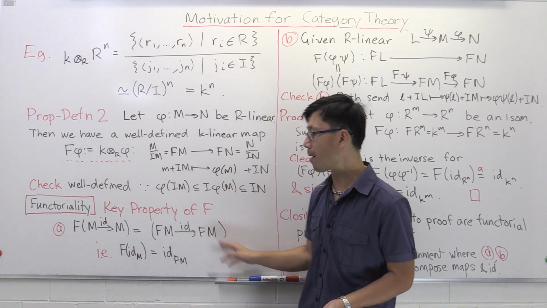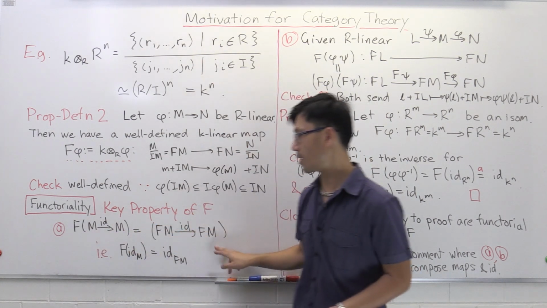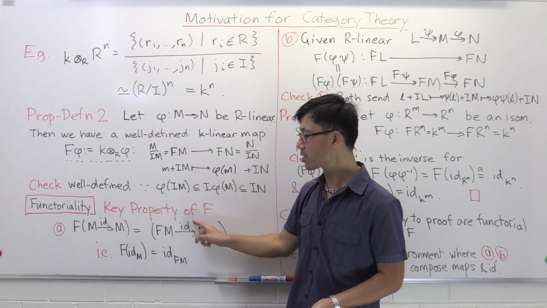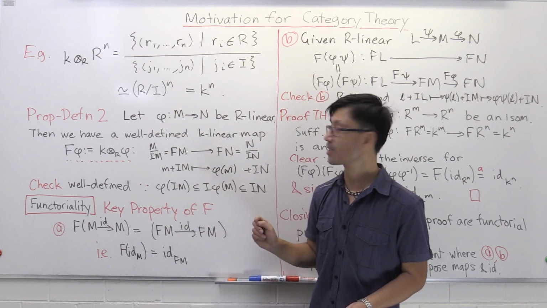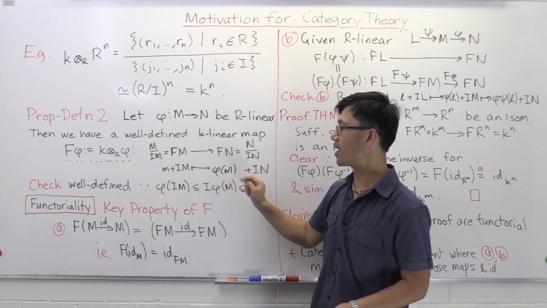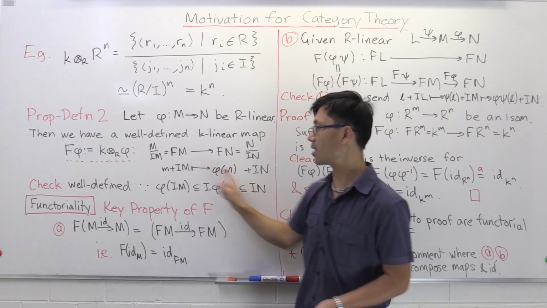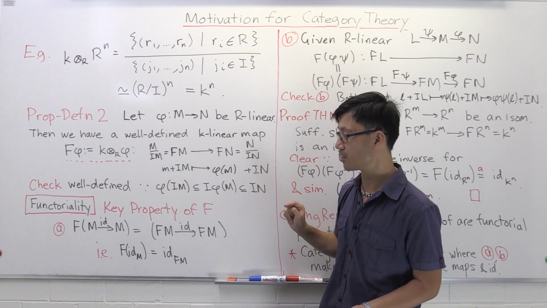And what's the k linear map? It has to go from Fm to Fm, f of this m to f of this m here, like that. Okay, and of course the natural thing that you'd hope for is that this is just the identity, and in fact that is the case. So you can see if m equals n here, and phi is the identity, it just says m plus Im to m plus Im here. So that is the identity map.